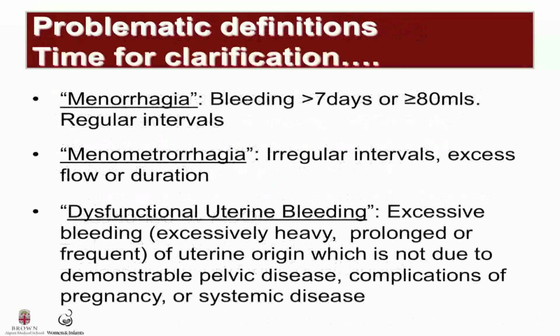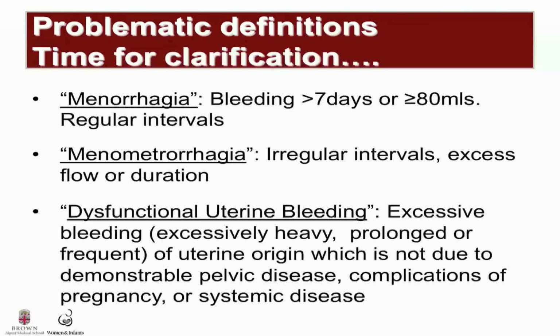The International Expert Panel found major disagreement on use of terms, especially the terms menorrhagia and dysfunctional uterine bleeding. I've put the traditional definitions of menorrhagia, menomenorrhagia, and dysfunctional uterine bleeding up on this slide. Because of these disagreements, the panel has suggested that these terms are no longer used. They recommended instead a simple descriptive set of terms for bleeding.